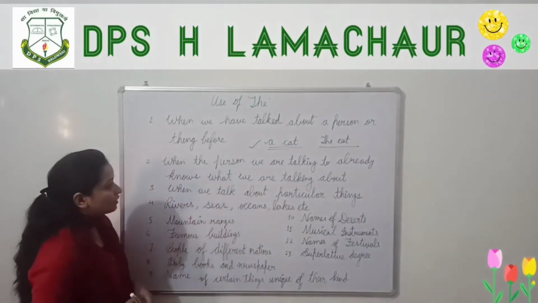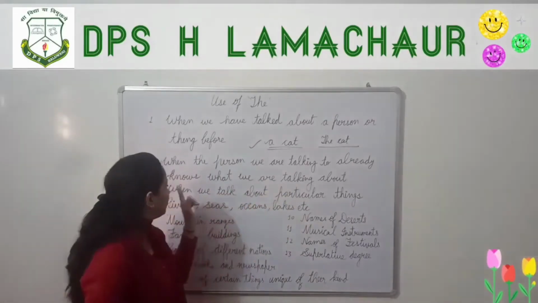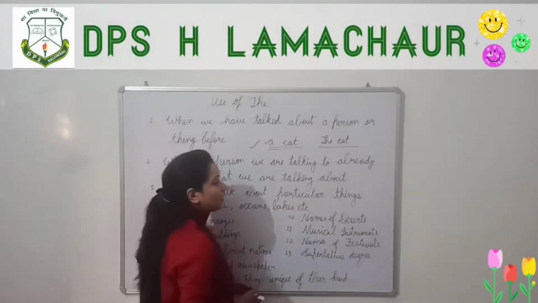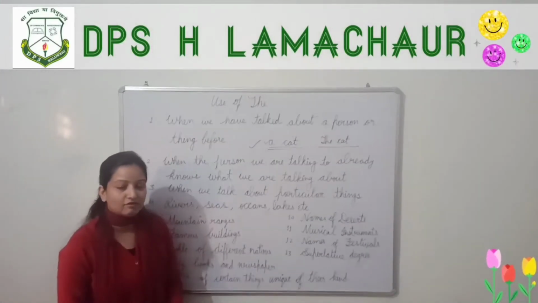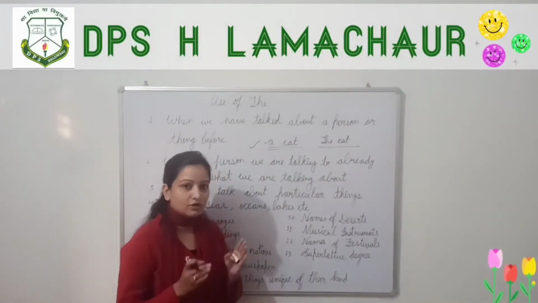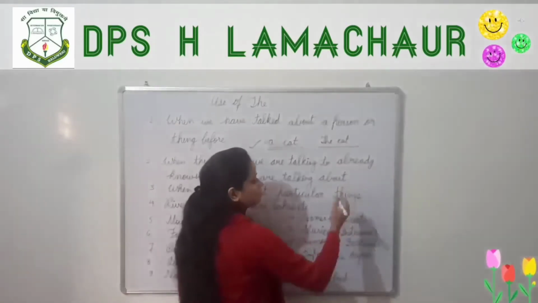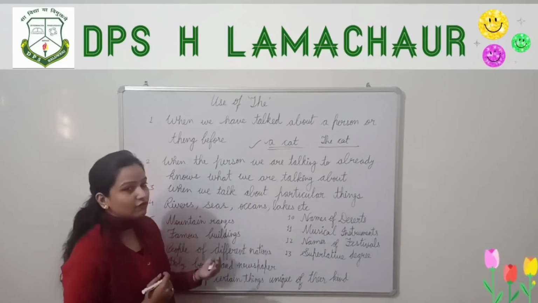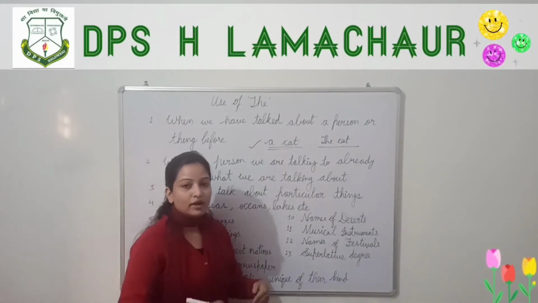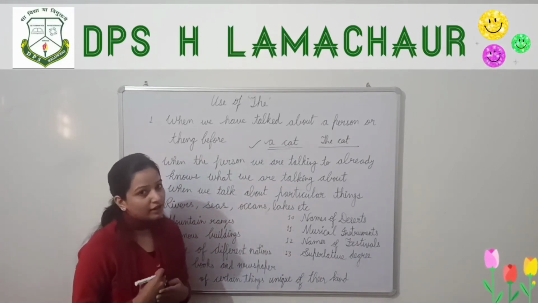Now the second rule is when the person we are talking to already knows what we are talking about. In this situation the person already knows what you are referring to. So, open the window. In this room there is only one window, so if I say open the window, the listener knows which window I am referring to.